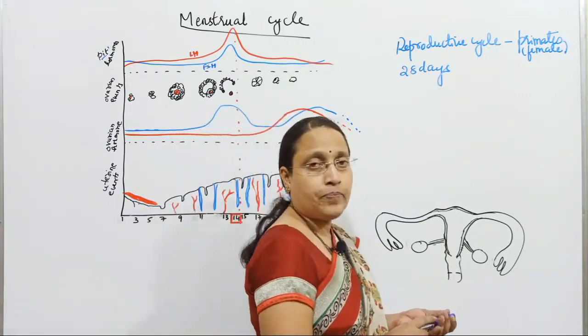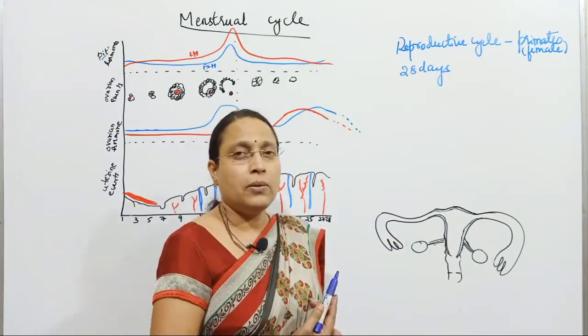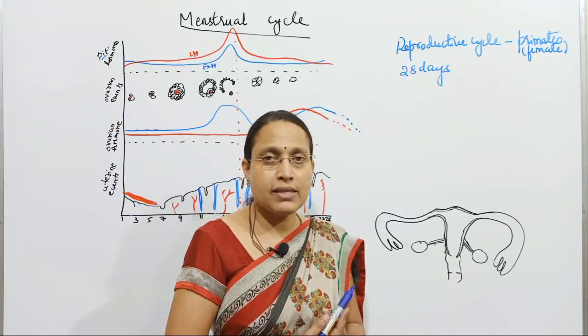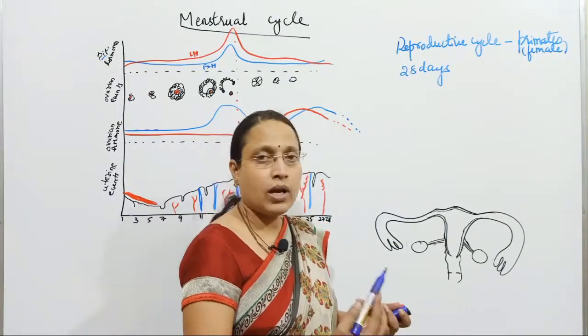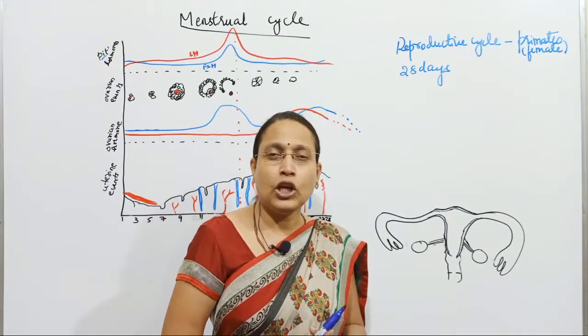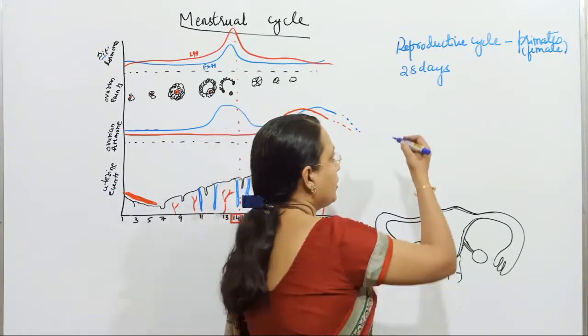Now next, when does the menstrual cycle begin? The menstrual cycle begins in the females of primates. Okay, but now coming to human beings, in human beings, the menstrual cycle begins at puberty.